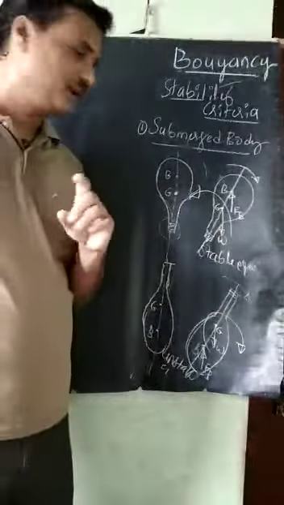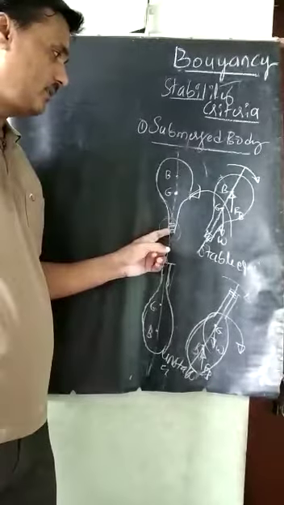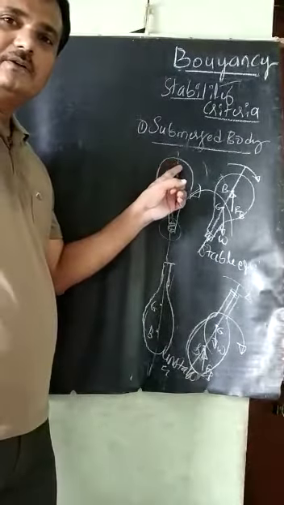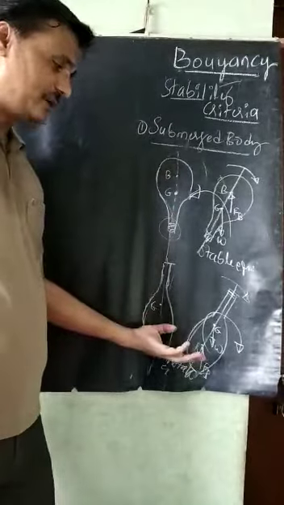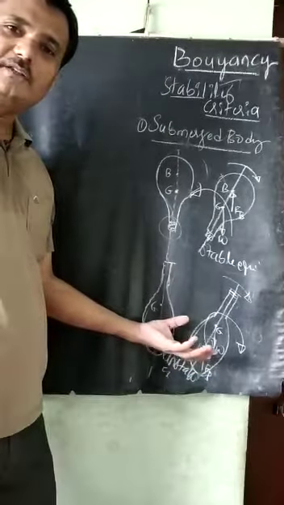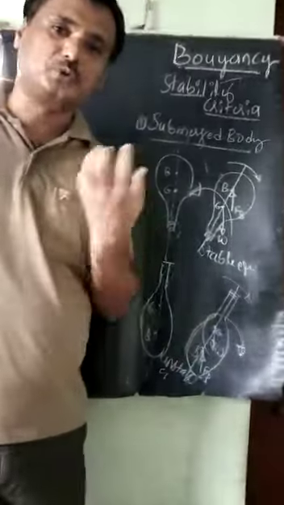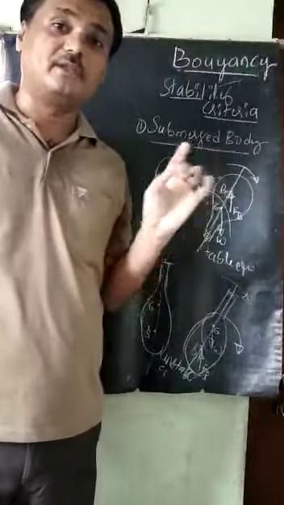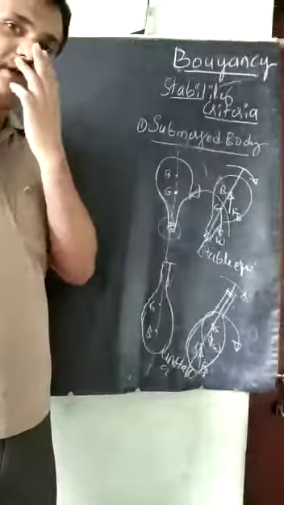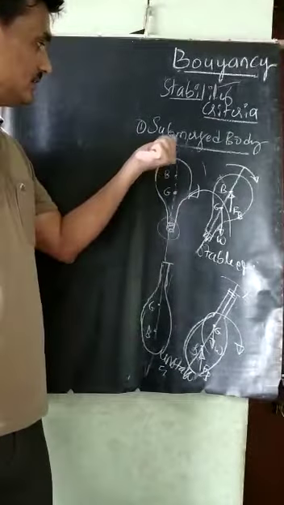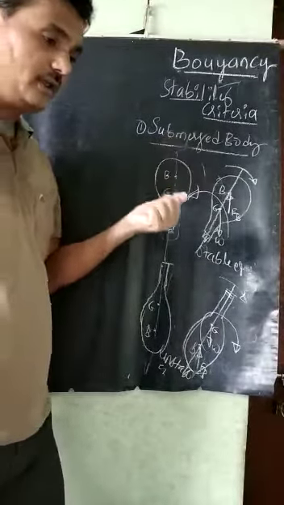So that's why parachutes are like this here. The weight is at the bottom, and the canopy is at the top. We cannot take the parachutes the other way around, because that would be unstable equilibrium. The main design of the parachute is based on this only. Where is the B? Where is the G point? This is the case when the submerged body is there.